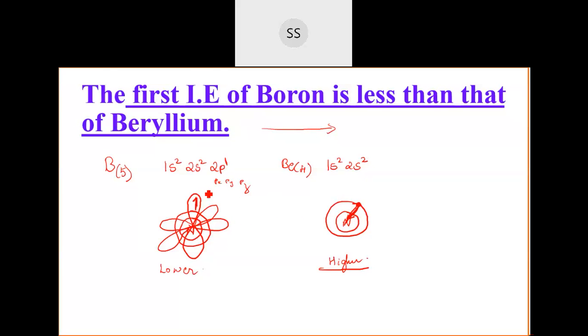The reason is that here these electrons are a little far. The general trend we observe is that as you go across the period, effective nuclear charge increases, and then ionization enthalpy also increases.